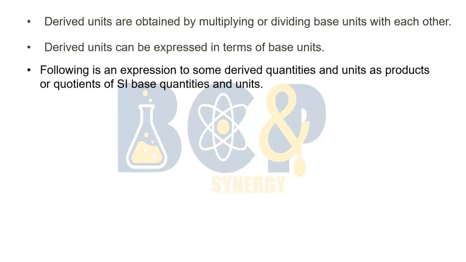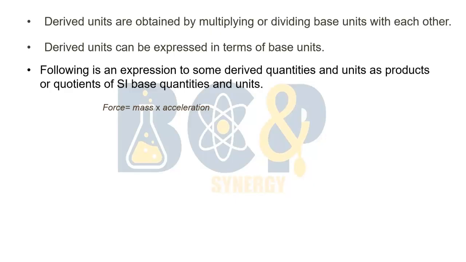If you are given a derived quantity and you are asked to find its base units and base quantities, then how is it possible? Let's take the example of force. If you are aware of the formula of force, then you can easily find its base quantities and base units. The formula of force is mass into acceleration.